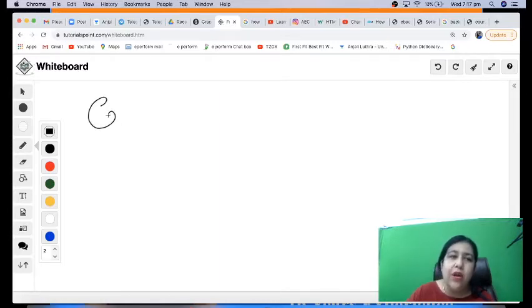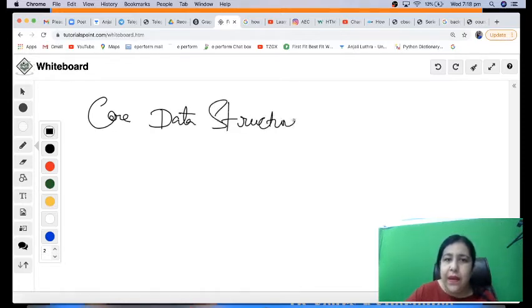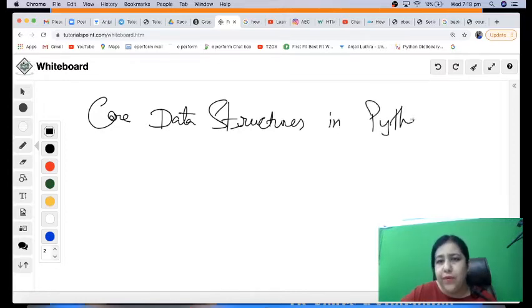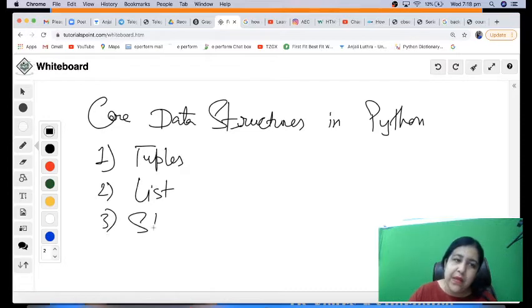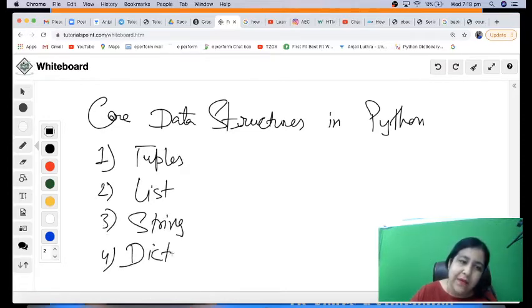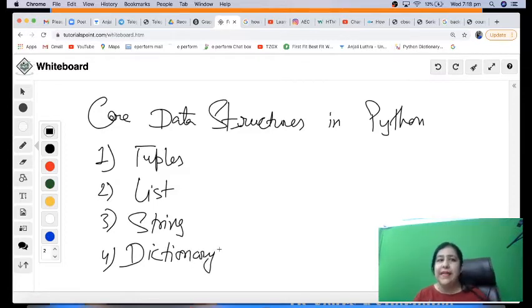So these are called core data structures in Python, right? We have 4 which you have to study as per your syllabus. Those 4 are tuples, list, string and dictionary, right?